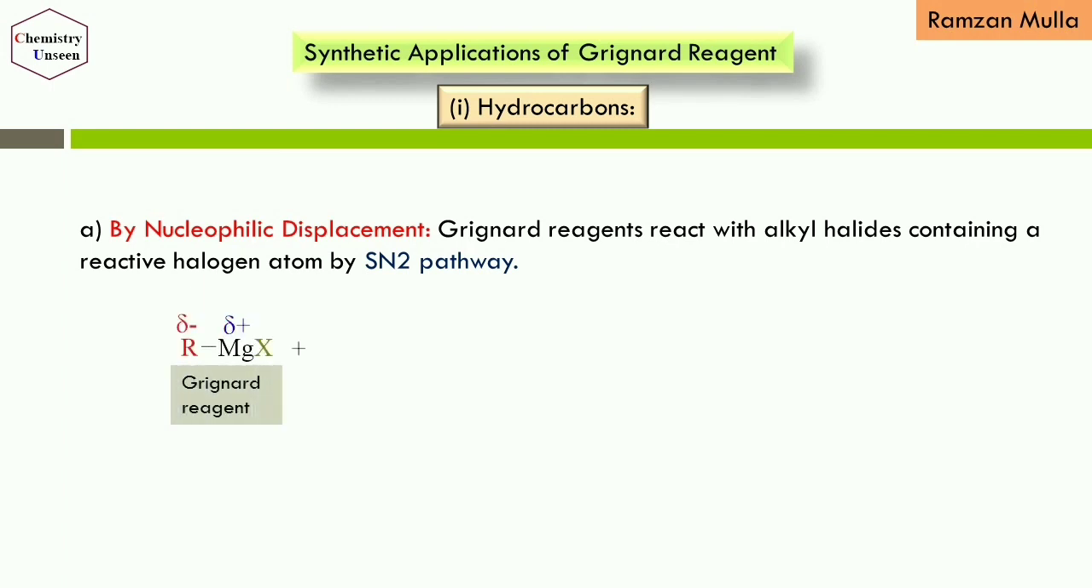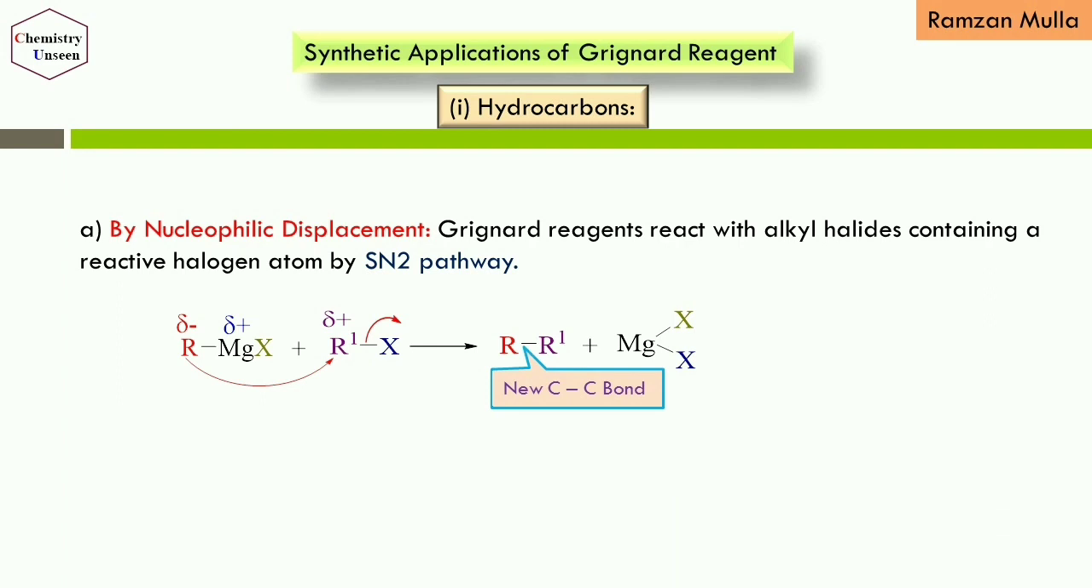First is Grignard reagent, and here we have alkyl halide. The alkyl group of the Grignard reagent is nucleophilic in nature, and the alkyl group of the alkyl halide is electrophilic in nature. Here the Grignard reagent reacts with the alkyl group of the alkyl halide, and it displaces the halogen as a halide, so that we will get R-R', that is a new carbon to carbon bond. When Grignard reagents react with the alkyl halides, we will get higher hydrocarbons.